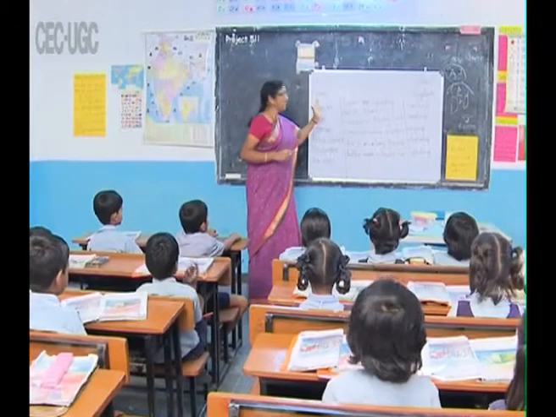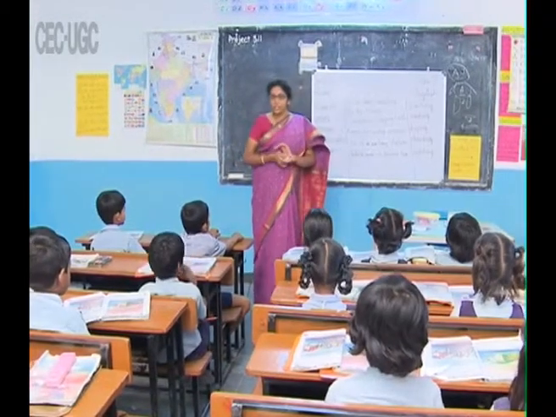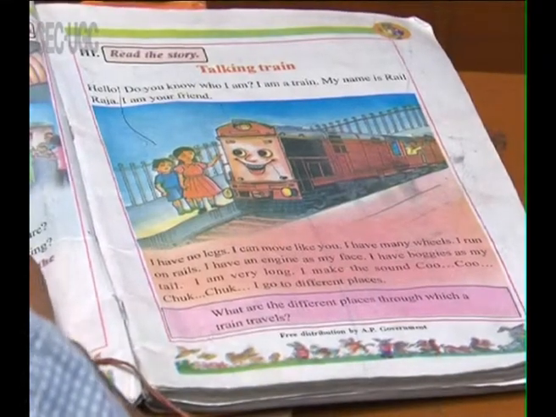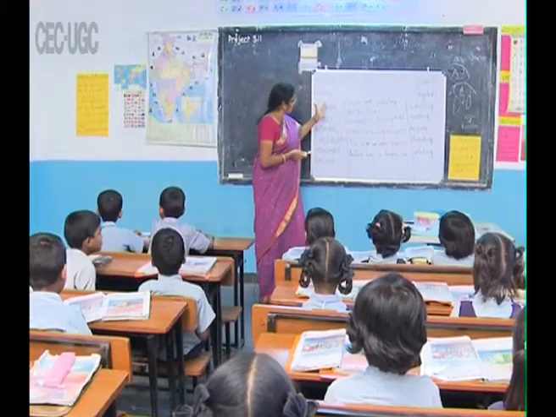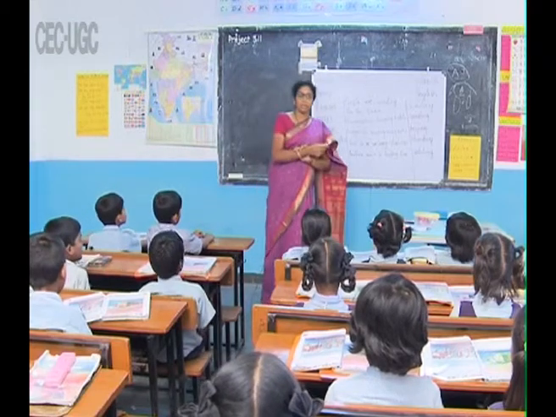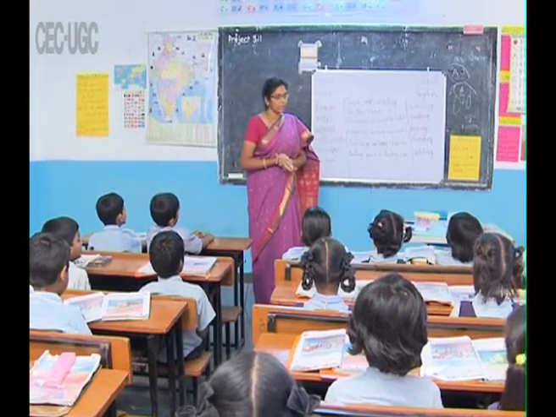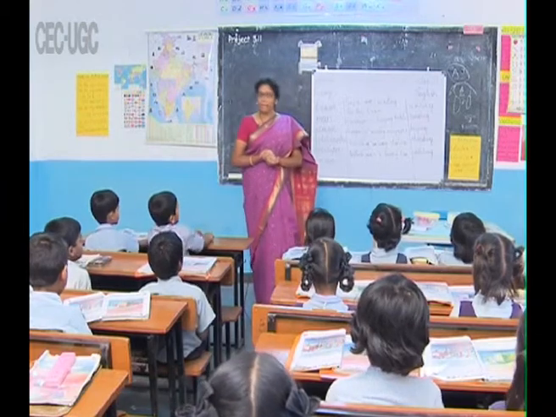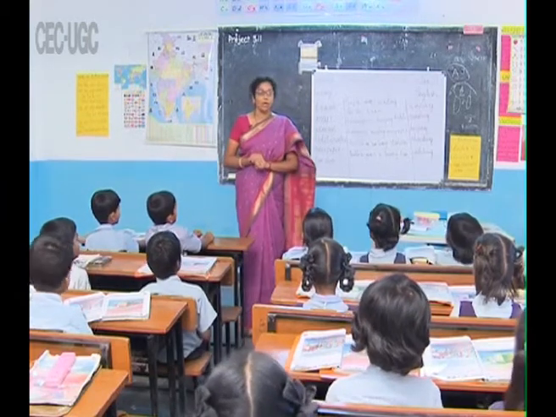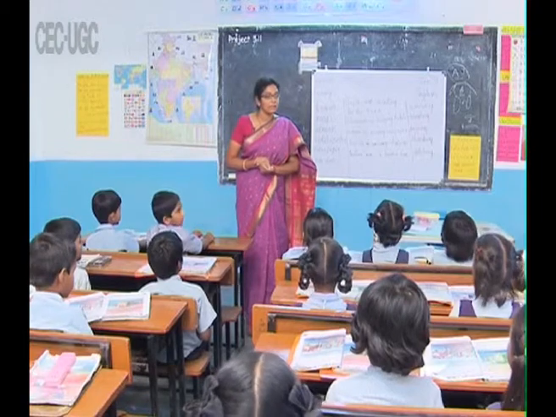The sentences written on the blackboard will not be in the proper sequence. These are to be sequenced. This is also very important, and it is also going to be done by the students only with the facilitation of the teacher. These are all sentences related to the picture in your book. But okay, do you want to give any name to the picture? Do you want to give any name to the picture? Yes. What name do you want to give?